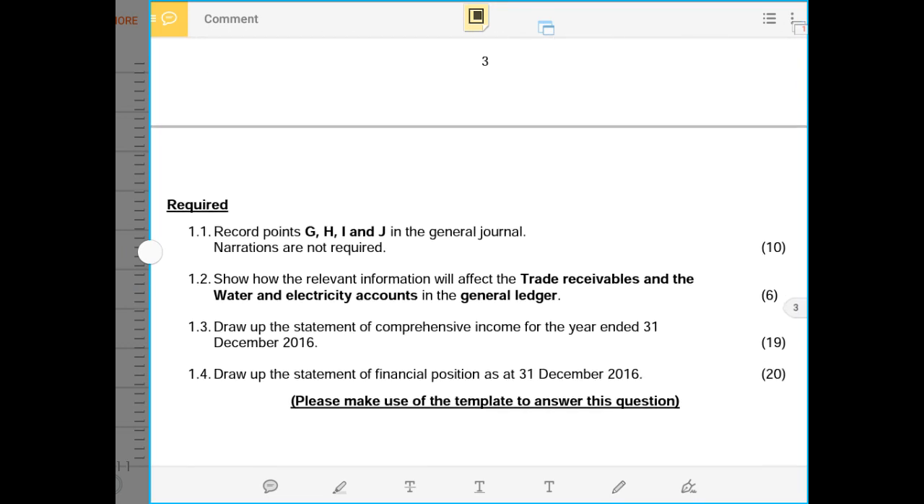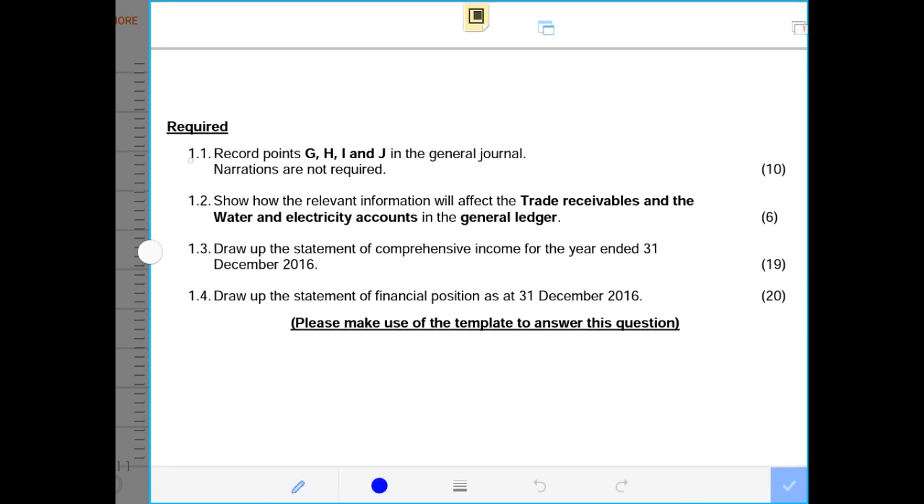So now we are required here to record points G, H, I, and J in the general journal. And let me just say, I will record all the entries that appear in our adjustments, not only G, H, I, and J. This is what is required, but I will record everything so that we see how everything ties up together with regard to the financial statements. And it says no narrations are required.